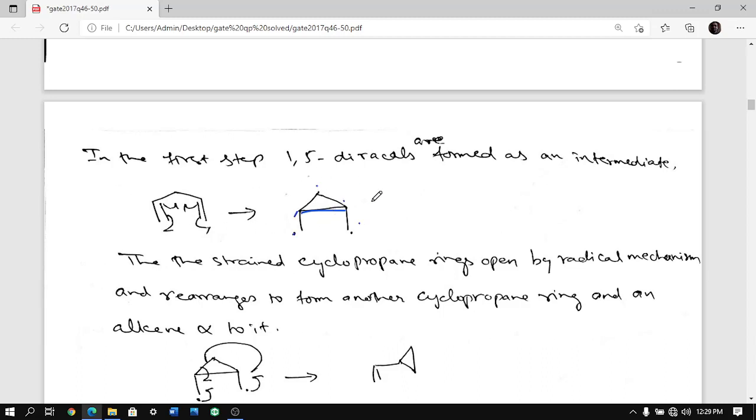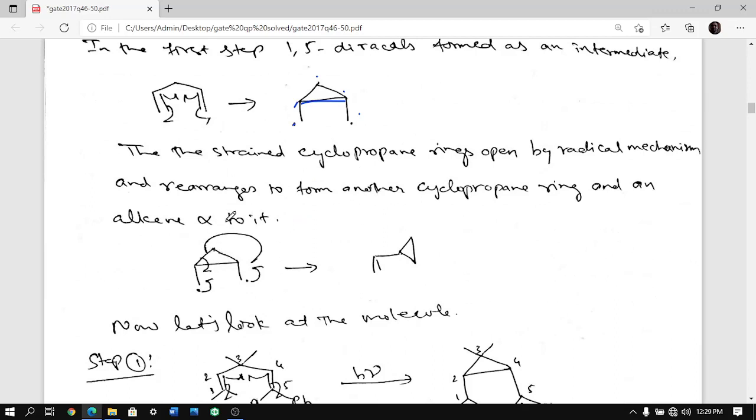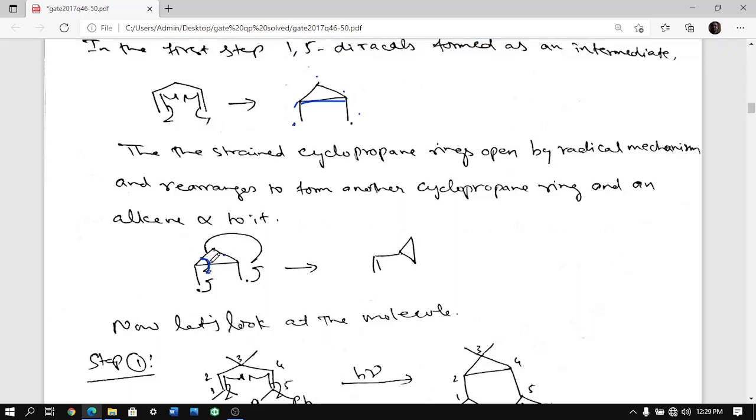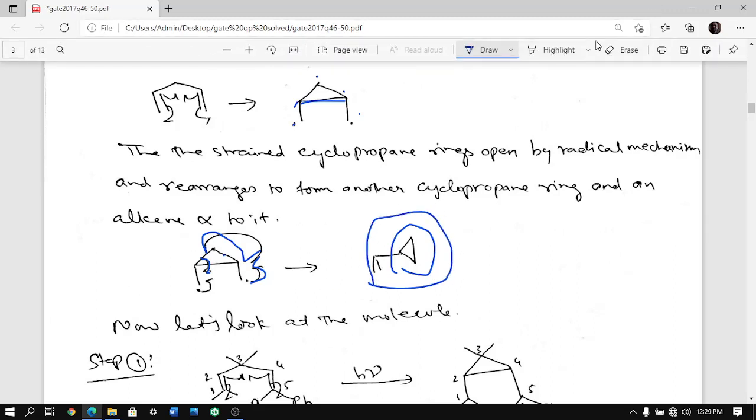So it is a 1,5 diradical, and then one of the cyclopropane rings is formed. You can see here the cyclopropyl ring is formed. So one of the bonds of the cyclopropyl, this or this, breaks basically. We are showing this one, but it doesn't matter, I could have shown this, it would have been the same. So we are breaking this, so in one place it forms a pi bond, the other goes and forms the cyclopropyl ring, and that's how you get the vinyl cyclopropyl system. I hope I am making sense. Please look into it, it's very clear.